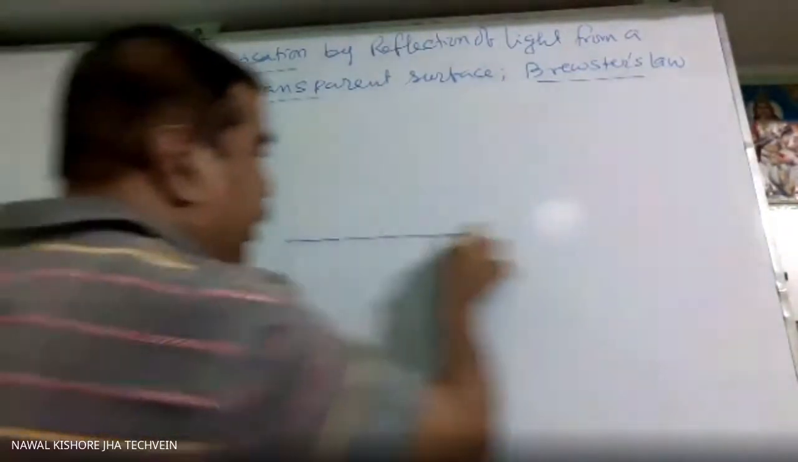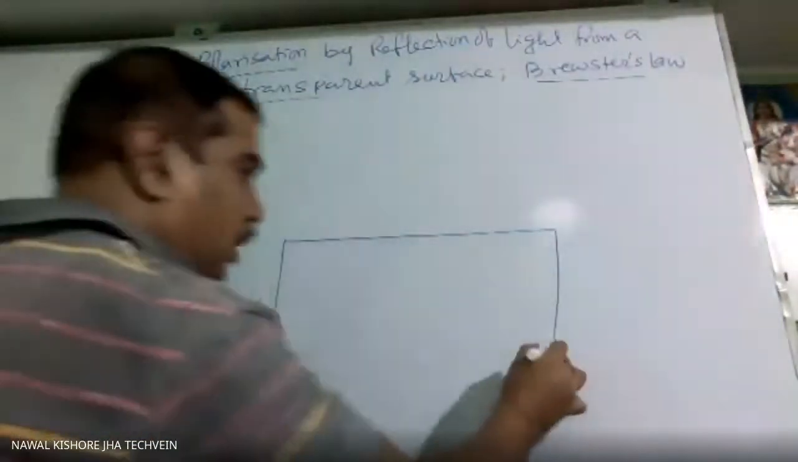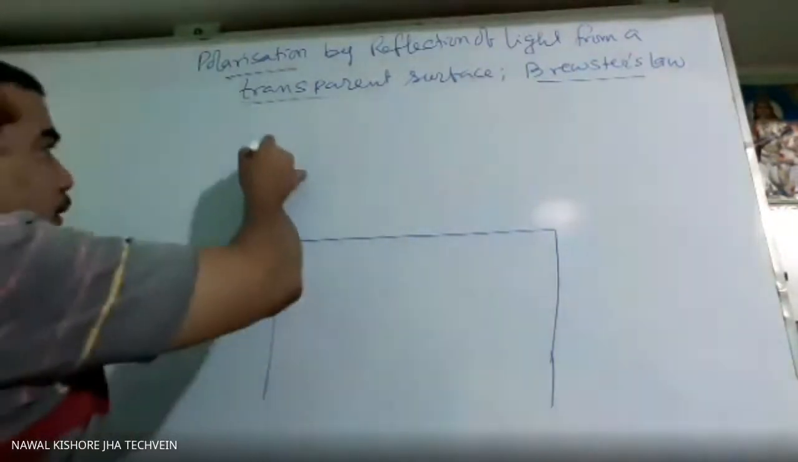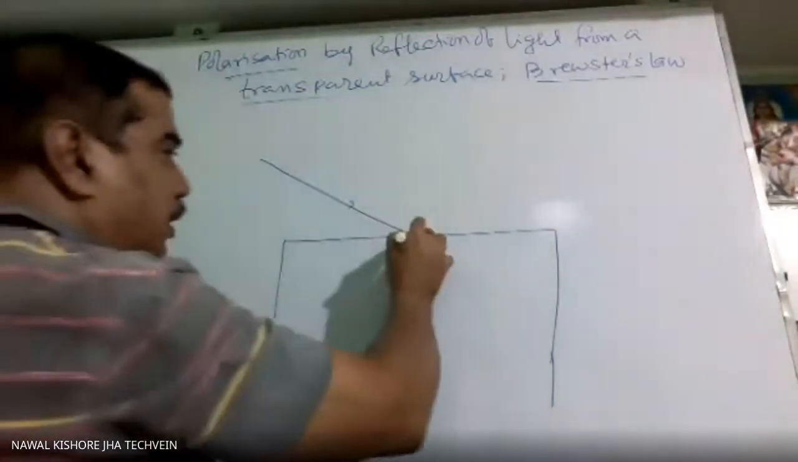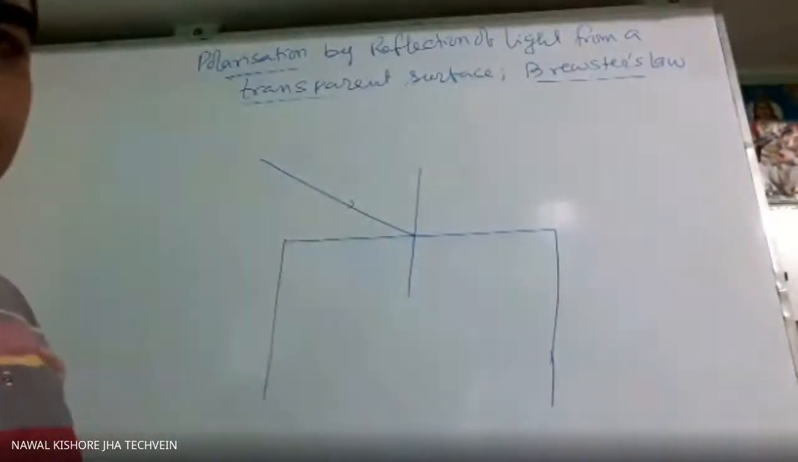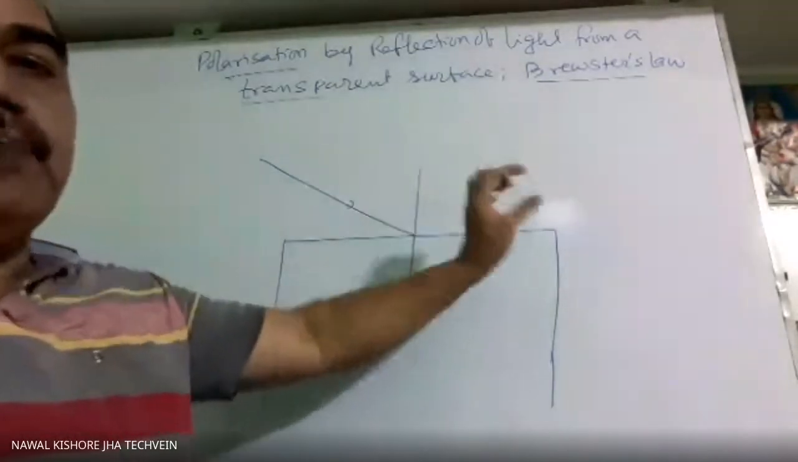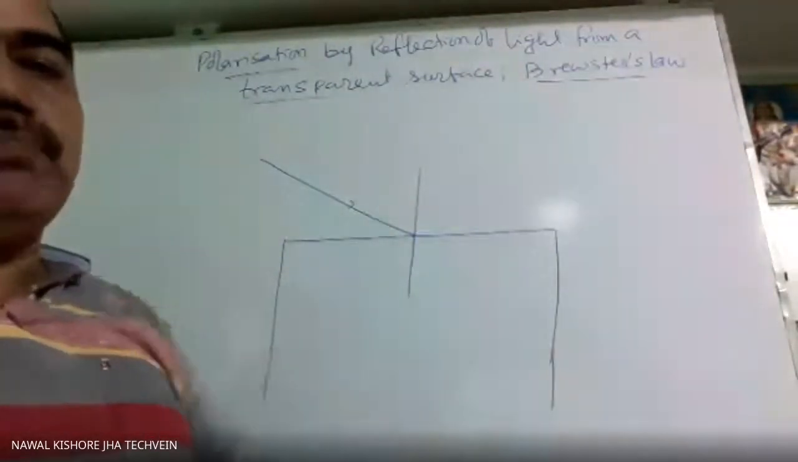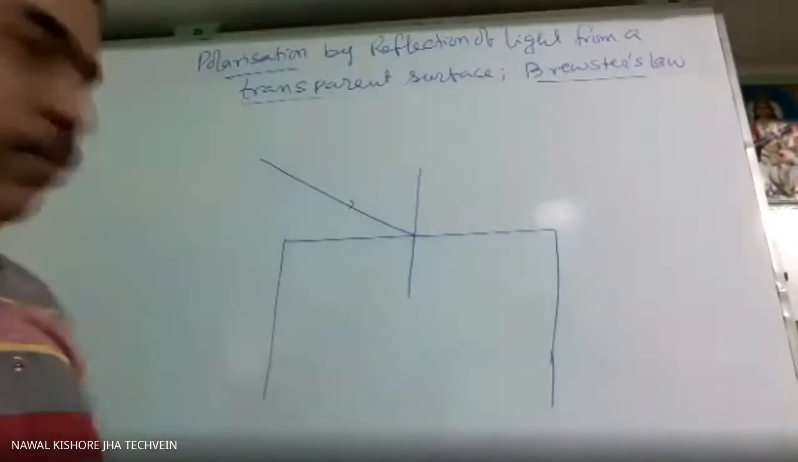If light is incident on any transparent surface, suppose a glass slab or the water surface, not a mirror, so if it is incident on any transparent boundary or optical medium, and we keep on changing the angle of incidence, then for a particular angle of incidence, the reflected ray becomes plane polarized, having the plane of vibration perpendicular to the plane of paper, or here the whiteboard.